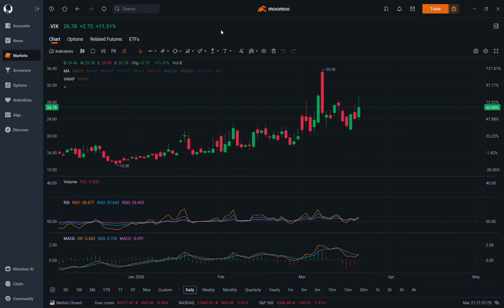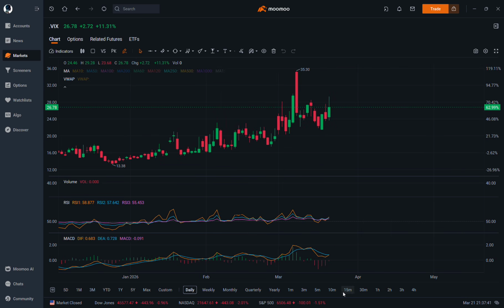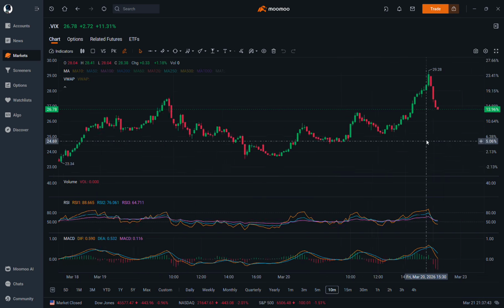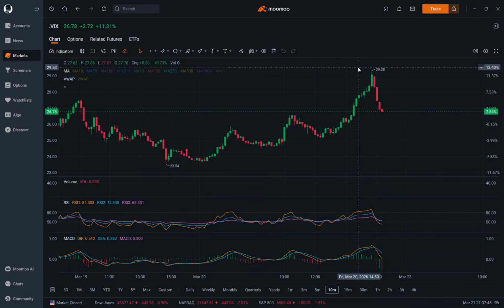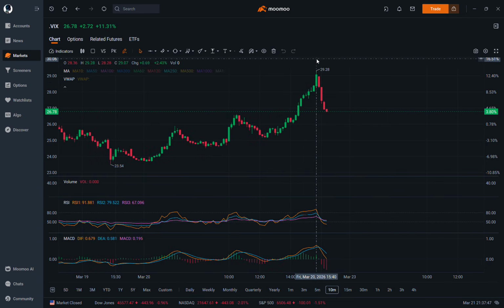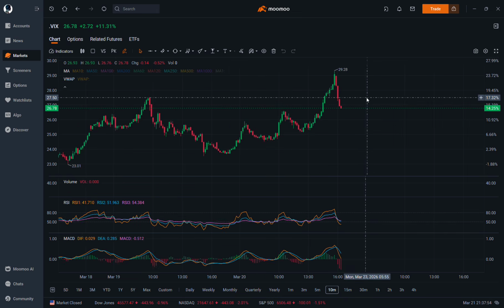Now let's break it down. The VIX usually trades below 16. If it's below 16, the market is not in fear territory. The CNN fear and greed is holding at about 15, which means the market is in extreme fear territory. That's why we're sitting at about 26, right? Friday alone, let's go to the 10-minute chart. Friday alone, we hit a high of 29.28. We couldn't break above 30. If we would have broken above 30, it would have been way brutal in the S&P 500. We would have been down about 3%. That's how bad it was with the market.